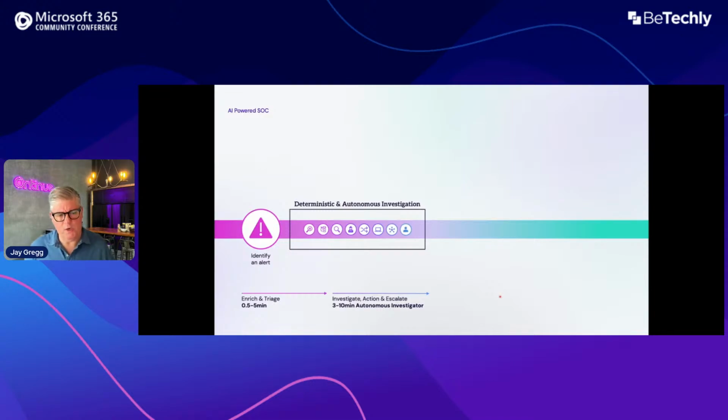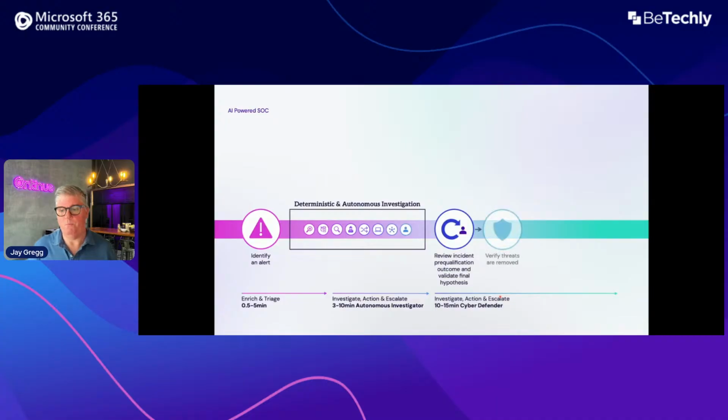So when you look at what we do, the enrichment happens very quickly. The investigation can happen very quickly too with our autonomous investigator. And then we utilize the functionality that Microsoft presents to us. We can take attack disruption activities in as little as 3 minutes. And we have seen that in our SOC. Ransomware activities stopped within 3 minutes. That's the kind of speed and accuracy that you need to provide a service like what we do.